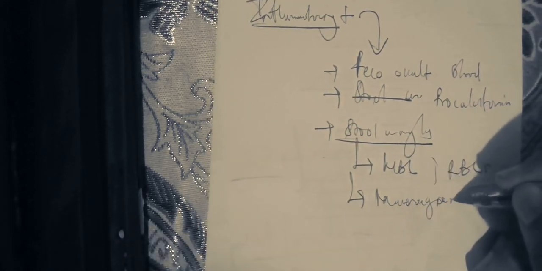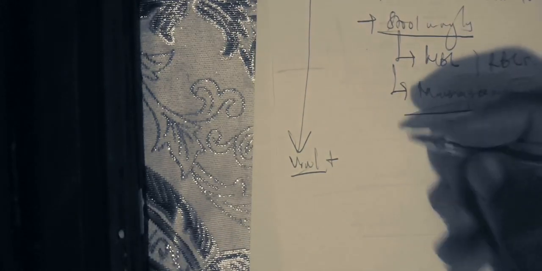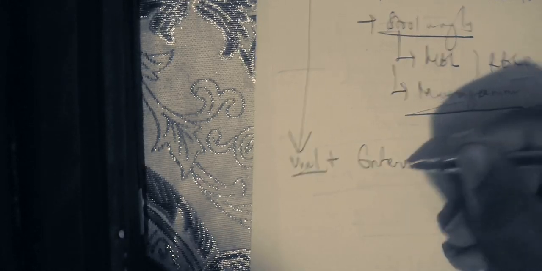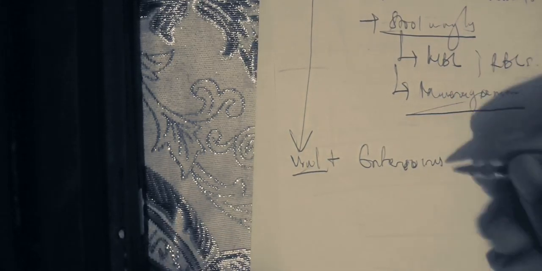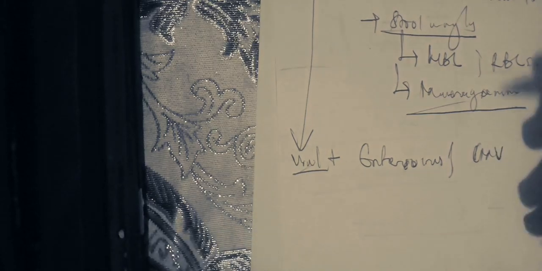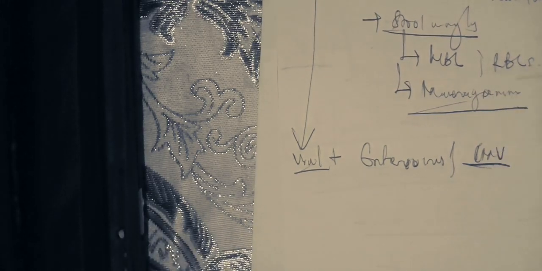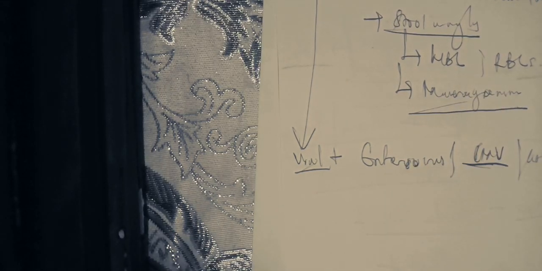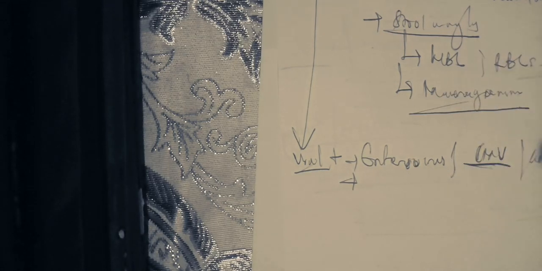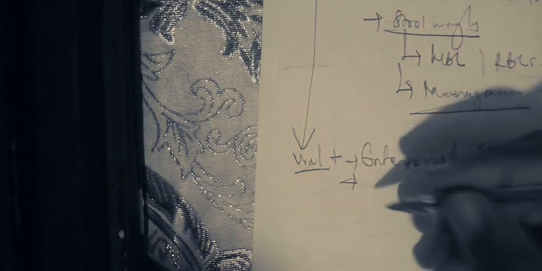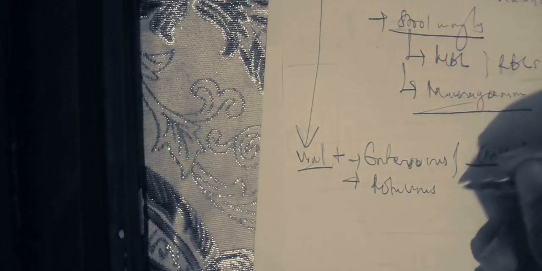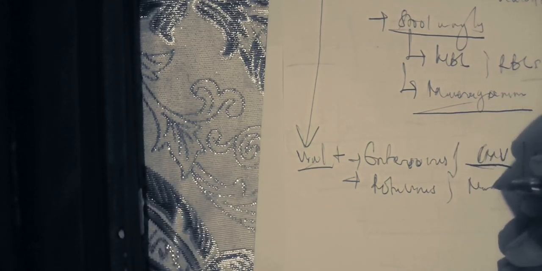Is it clear? Now, for inflammatory diarrhea, the different causes. You can start with viral. Is it clear? The major viral cause of inflammatory diarrhea is enterovirus. Enterovirus can cause inflammatory diarrhea. We have cytomegalovirus, but cytomegalovirus usually occurs in the immunocompromised. Is it clear? Or we have also arbovirus. Other etiologies which are less common but can result in inflammatory diarrhea are rotavirus and norovirus.